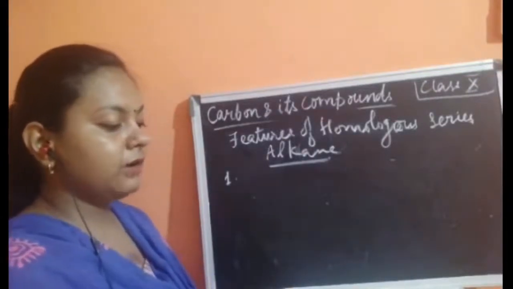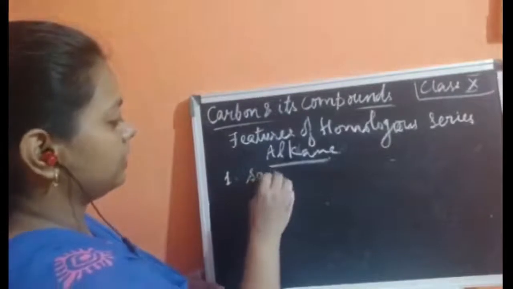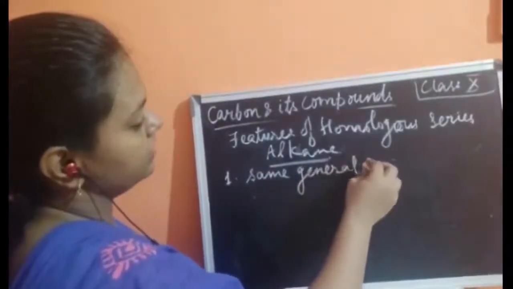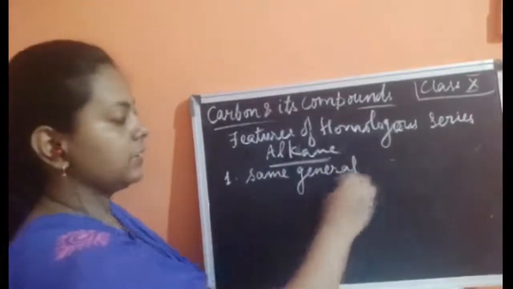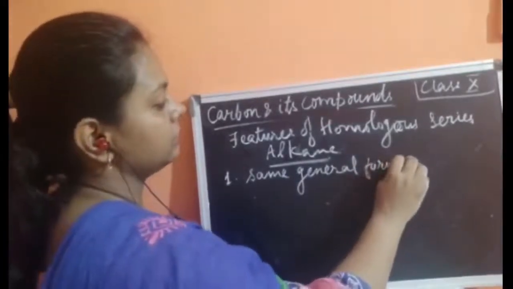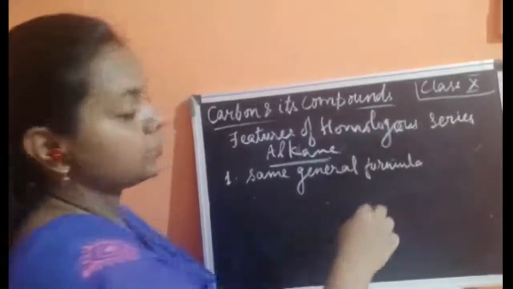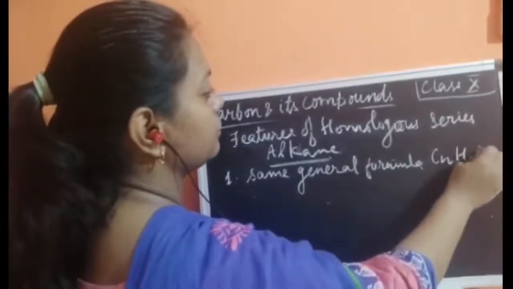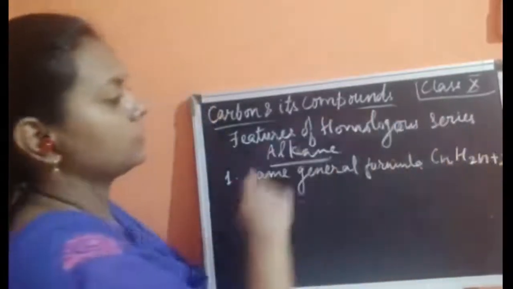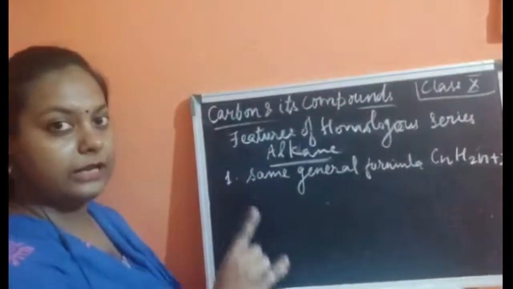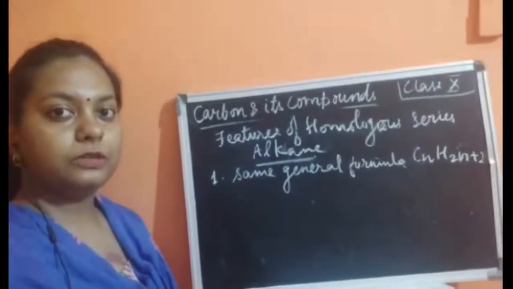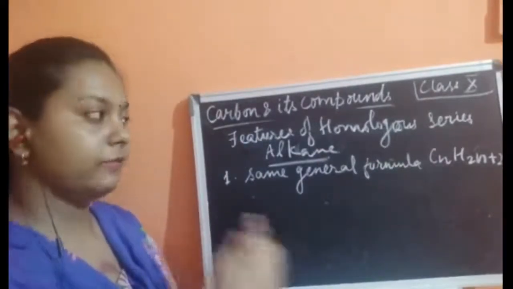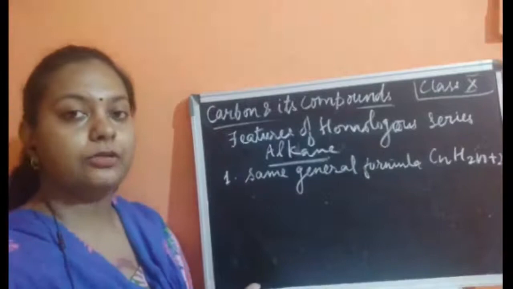It is that it is always represented by the same general formula. We can write these alkanes with the same general formula. Now what is that same general formula? The formula is CnH2n+2. So this was the general formula for alkanes. We have already written how this general formula can be used, by substituting the number of carbon as well as hydrogen atoms in it.